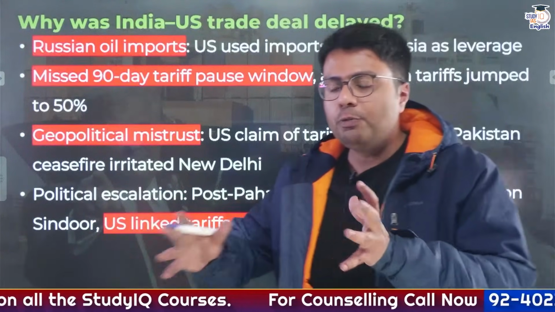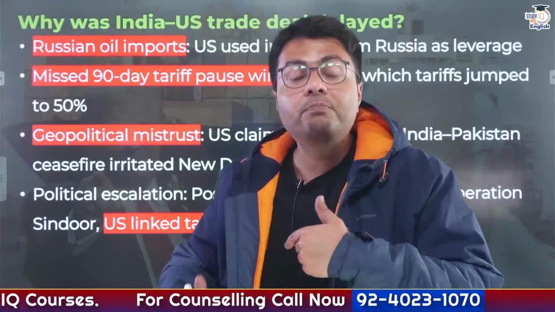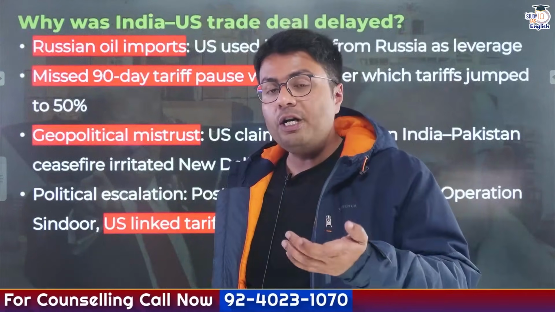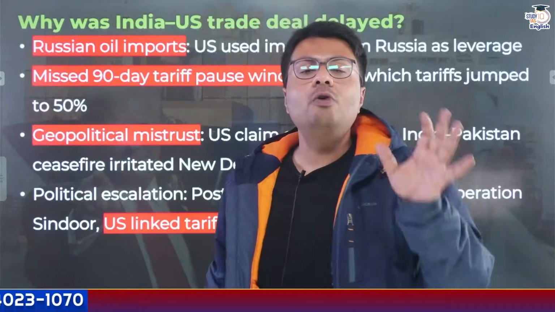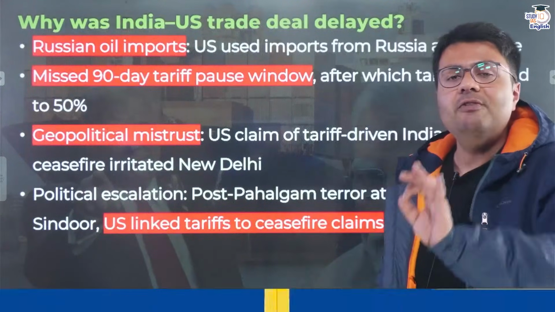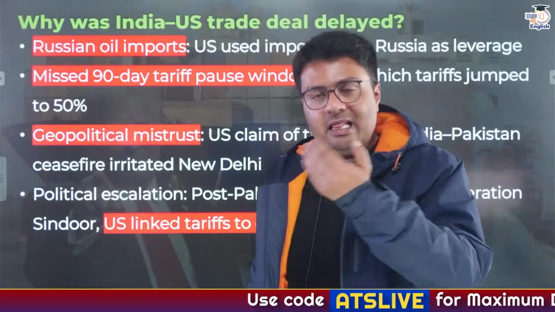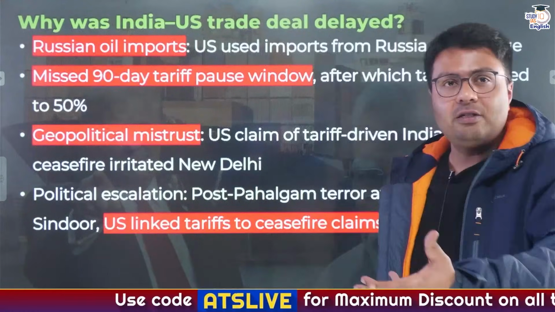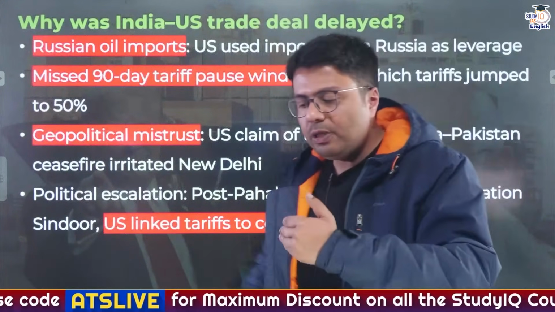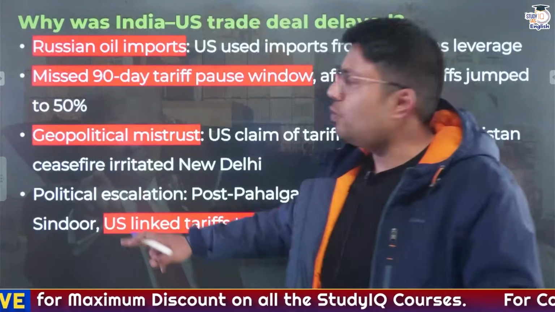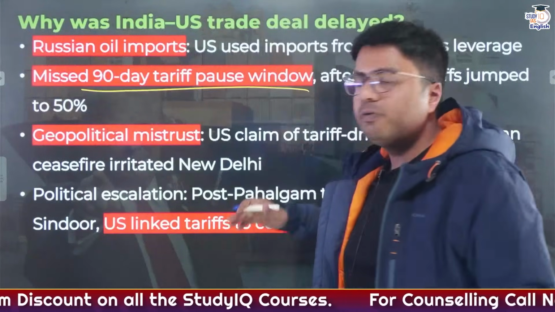So this puts both of these polities under significant pressure. India did not want to give concessions, especially when the US demanded it, and the US did not want to lose out on its narrative that it's trying to corner Russia, and India's oil imports in the eyes of the US were going against this strategy. And due to this back and forth negotiation, India also narrowly missed the 90-day tariff pause window,